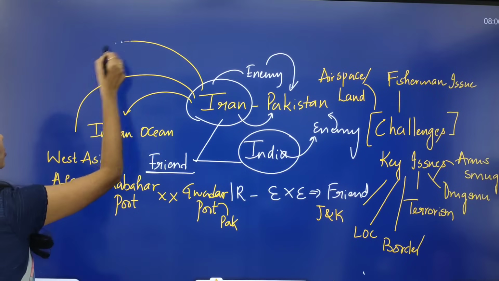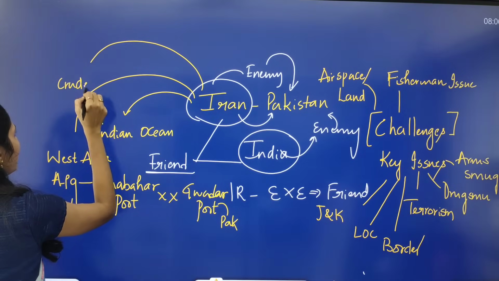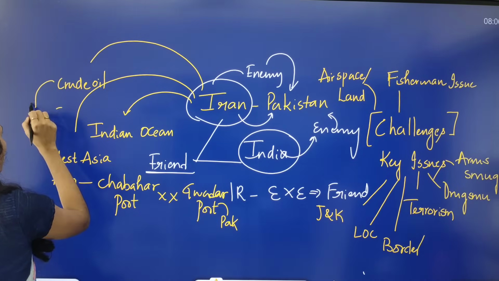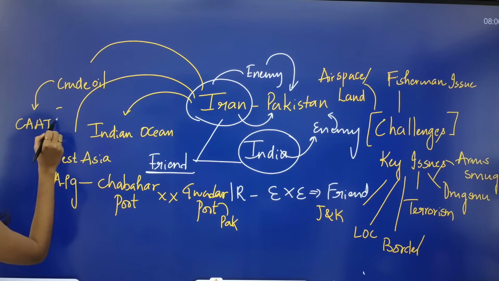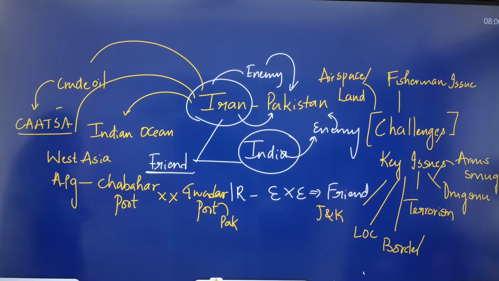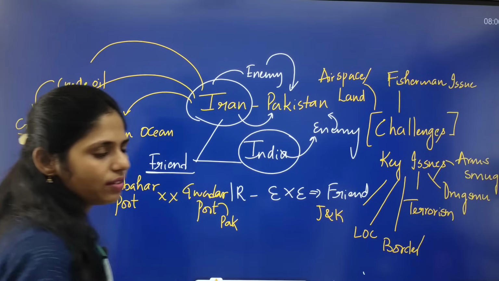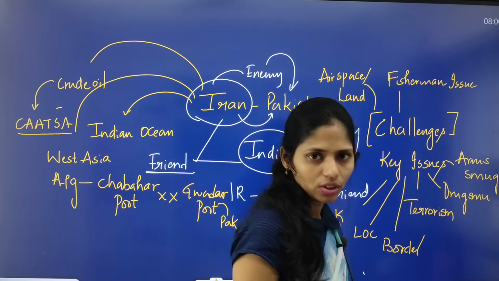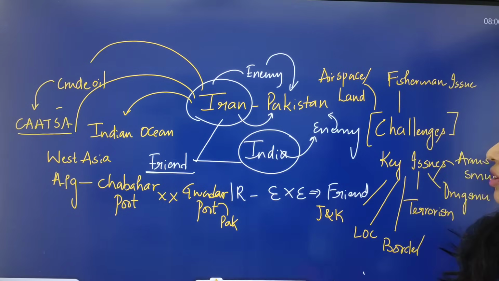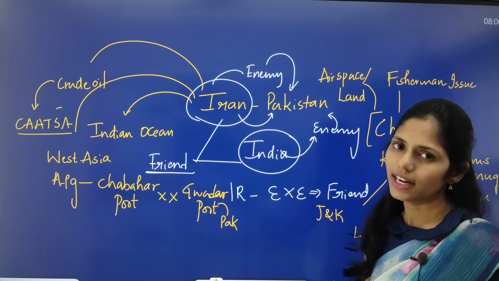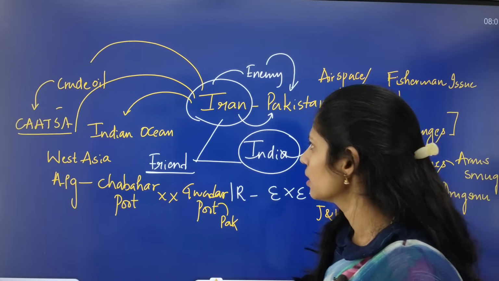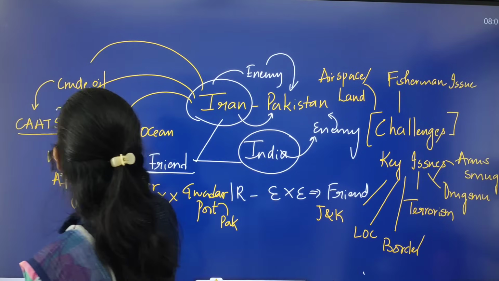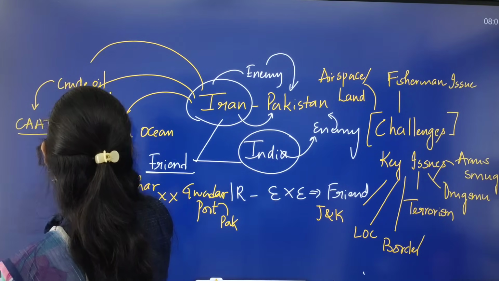And even earlier we used to import crude oil from Iran, but because of fear of USA, that is CAATSA, Countering American Adversaries Through Sanctions Act. Under this act, the US said that anyone who is trading with a country which is an enemy of the USA, the country which is importing will also get sanctions under this CAATSA Act. Because of this fear of the CAATSA Act, we made imports from Iran zero.